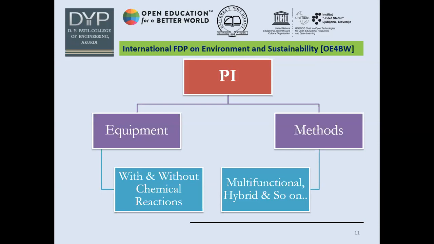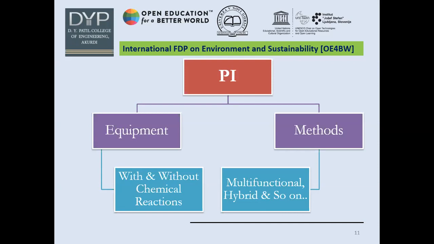If you have older equipment, as the industry has new roles, you have to change your equipment, or there must be a process modification. Sometimes the equipment may be with or without chemical reactions.